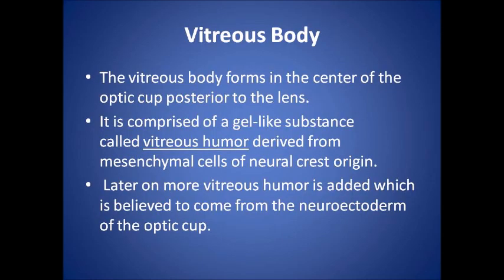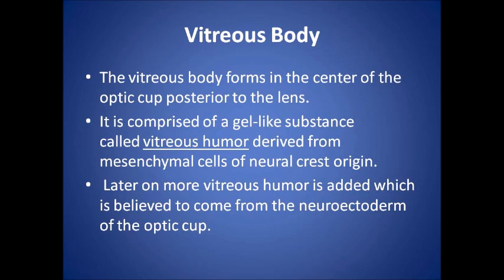The vitreous body forms in the center of the optic cup posterior to the lens, and it is comprised of a gel-like substance called vitreous humor, which is derived from the mesenchymal cells of neural crest. Later on, more vitreous humor is added from the neuroectoderm of the optic cup.